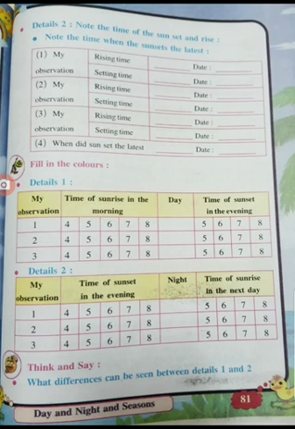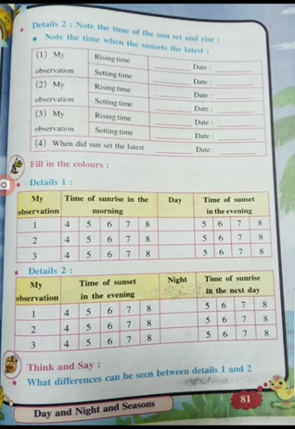Time of sunrise in the morning, time of sunset in the evening. You just have to fill up with the color. It is an activity, children. So my observation on any day: what time the sun rises and what time the sun sets, in that you have to circle or color. It will be the same. And the details too.